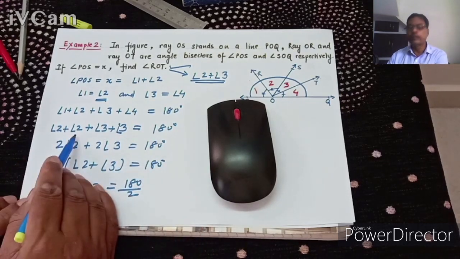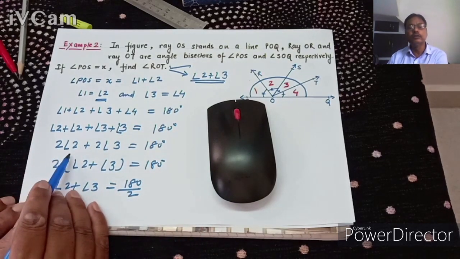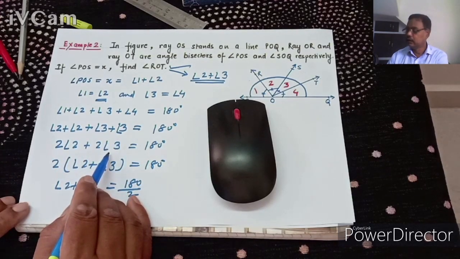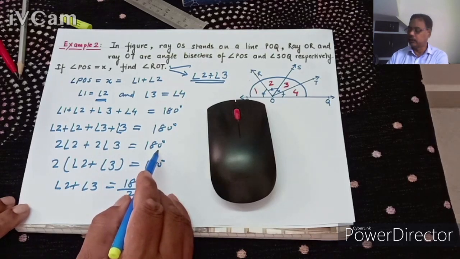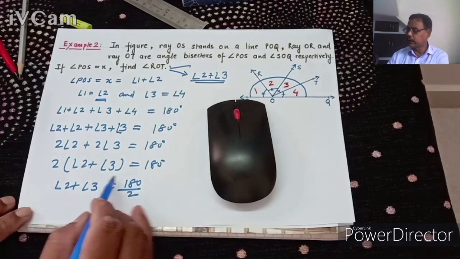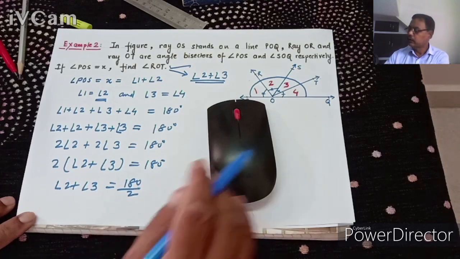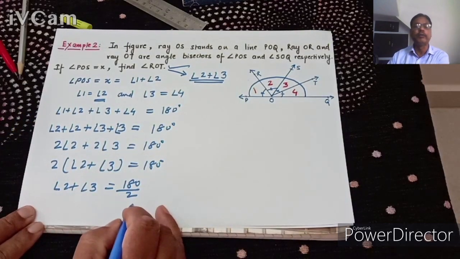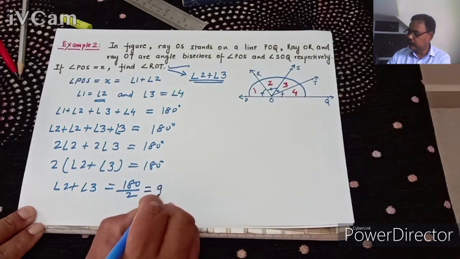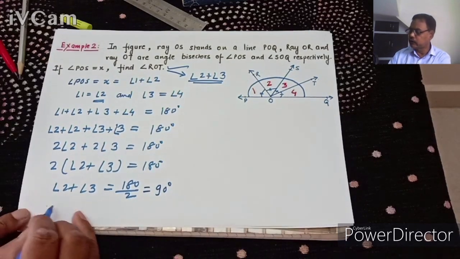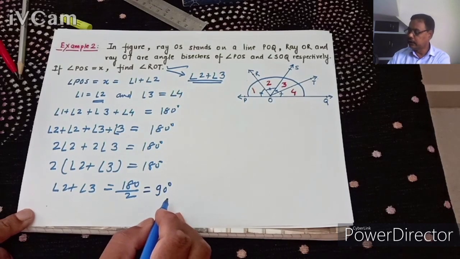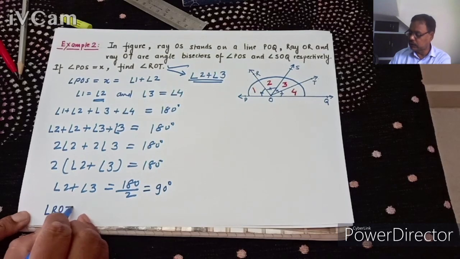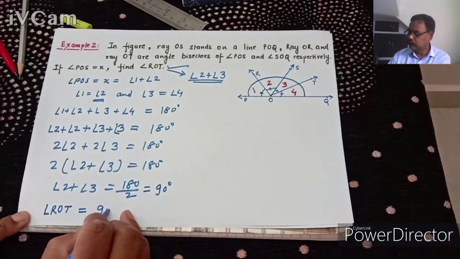Now angle 2 plus angle 2 is 2 angle 2. Angle 3 plus angle 3 is 2 angle 3. It is equal to 180 degrees. Taking 2 common, angle 2 plus angle 3 equals 180 degrees. Therefore angle 2 plus angle 3 equals 180 upon 2, which is 90 degrees. So angle 2 plus angle 3 is 90 degrees. Angle 2 plus angle 3 means angle ROT, which is equal to 90 degrees.